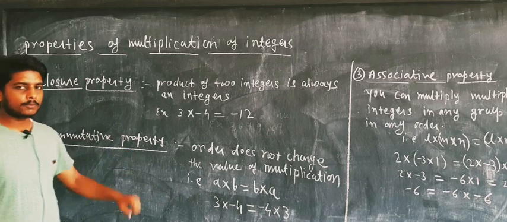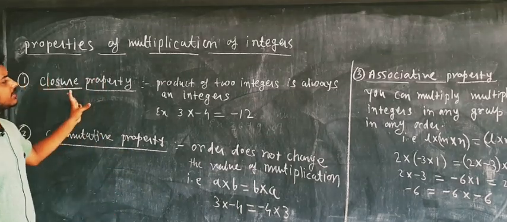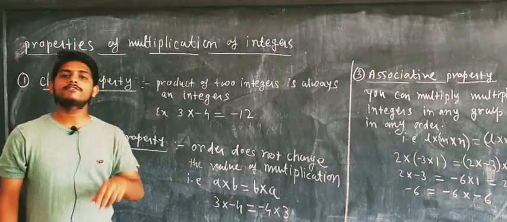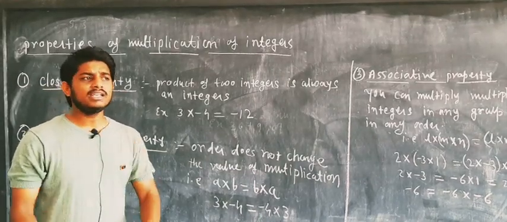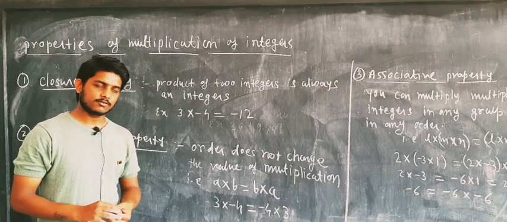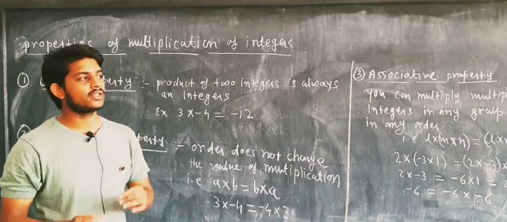What is the closure property? It is a property of integers in which the product of two integers is always an integer, or the product of many integers is also an integer.